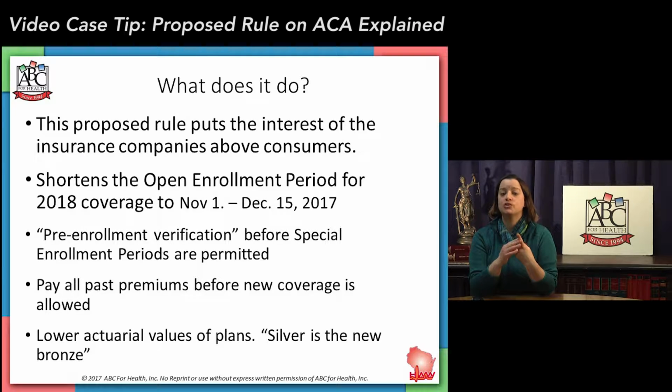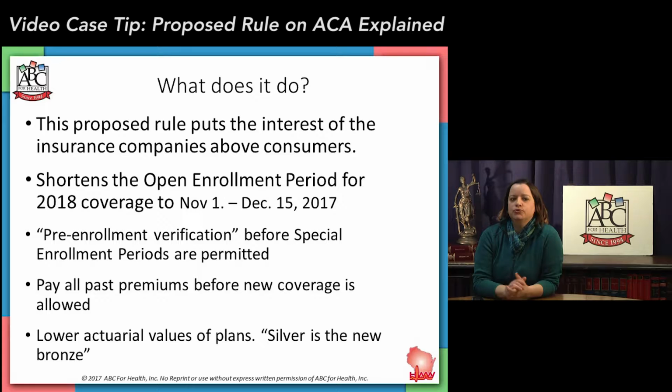First, it shortens the open enrollment period for the end of 2017 to start from November 1st and run only until December 15th. The shortening of the open enrollment period has been said by advocates to try to chill enrollment, to try to keep people from signing up for the Affordable Care Act and for marketplace plans. We know that there's usually a big surge right at the end, and that these past years, that end has been the end of January of the following plan year. Now, even though that meant people had a short gap in coverage, it still was an opportunity to catch some of those folks that weren't very quickly signing up for coverage.